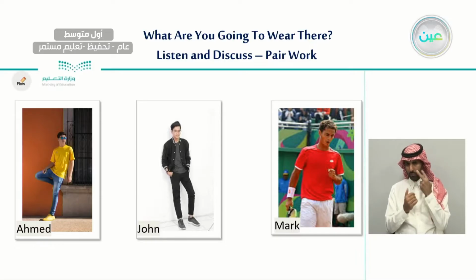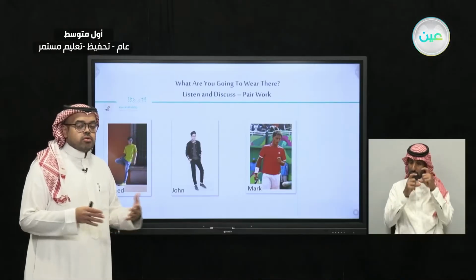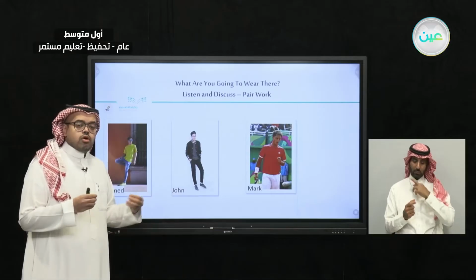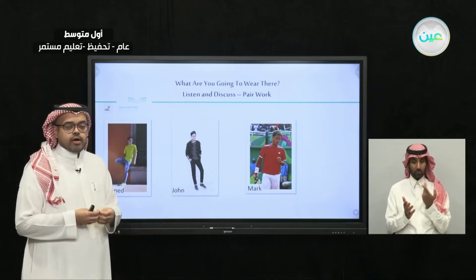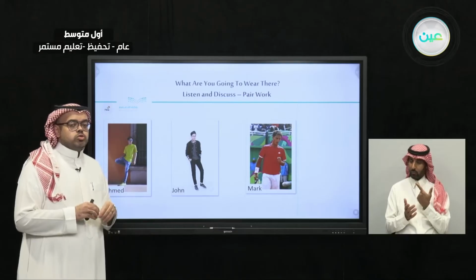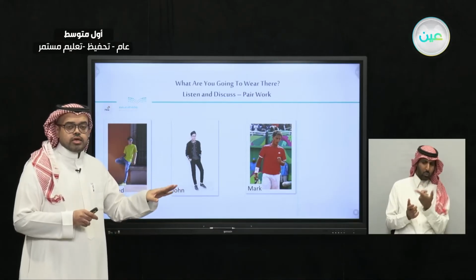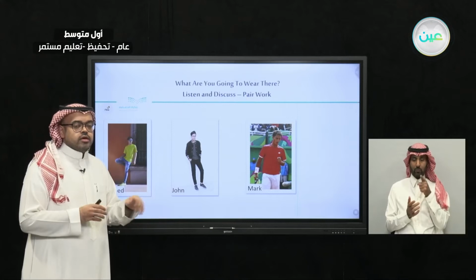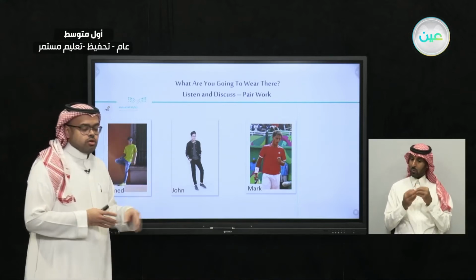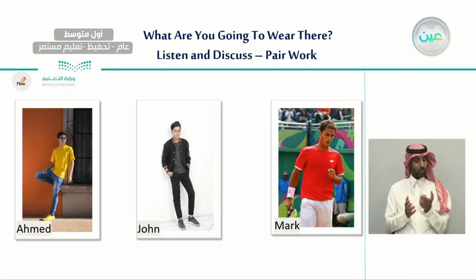As you can see, on these three pictures, we have three men wearing different clothing. So I'm going to ask a question about a certain cloth, and I need you to point to the person that I said about his clothes. For example, who is wearing a yellow shirt and blue jeans? Very good, it is Ahmed.